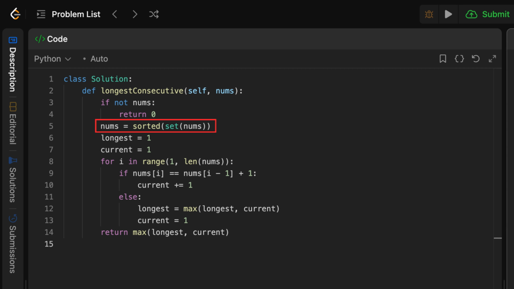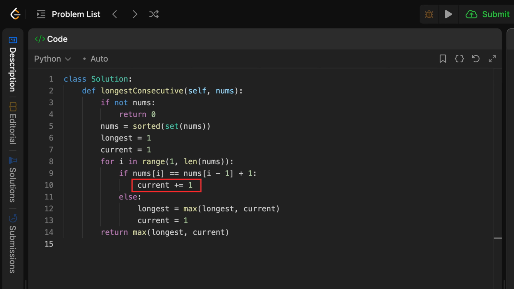One-liner: set(nums) removes duplicates, sorted orders them. Sorting places consecutive values together, making detection easy. O(n log n). We create longest to store the best streak so far. Starts at 1. We create current to track the streak we're building. We loop through the sorted list from index 1 and compare each number to the previous. This loop is O(n).